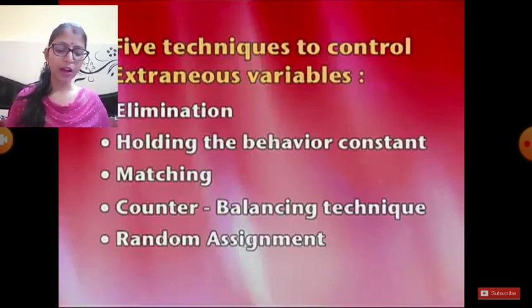The strength of a well designed experiment is that it can provide, relatively speaking, convincing evidence of a cause effect relationship. So evidence of a cause effect relationship between two or more variables. However, experiments are often conducted in a highly controlled laboratory situation.